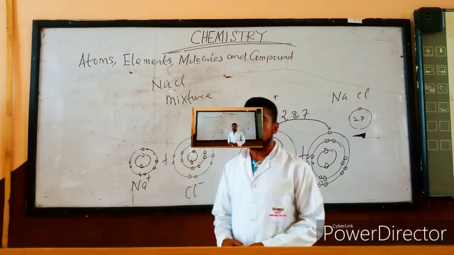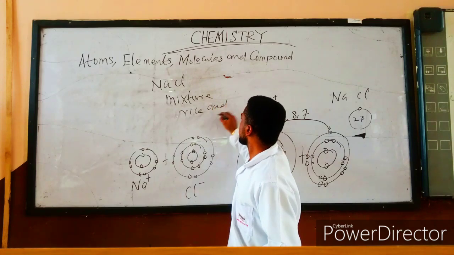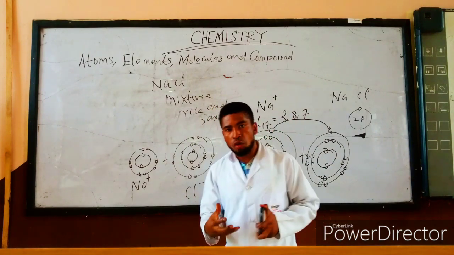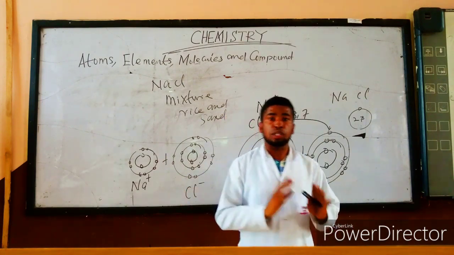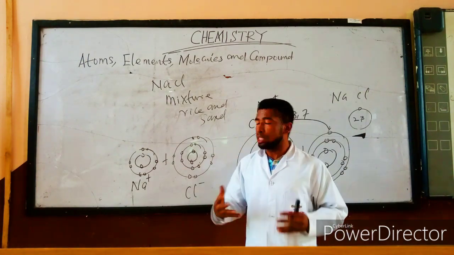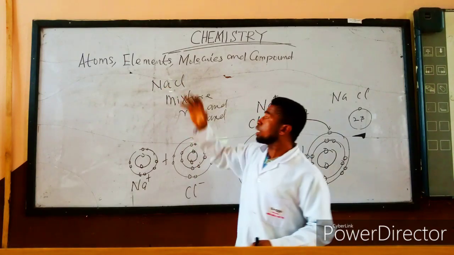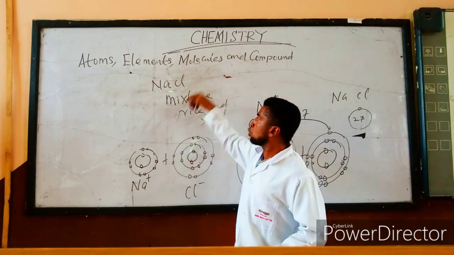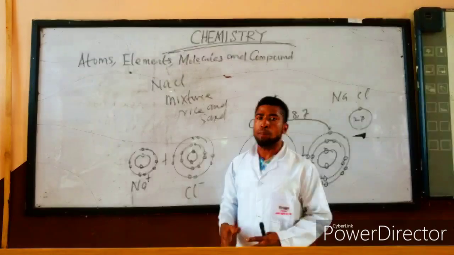property. For example, if you look at rice and sand as a mixture, you will discover that even when you separate the sand from the rice, the property of the rice remains the same, and the sand property also remains the same. But once you have a compound, once they combine, the property of the compound cannot be equal to the property of the individual elements that combine to form the compound.